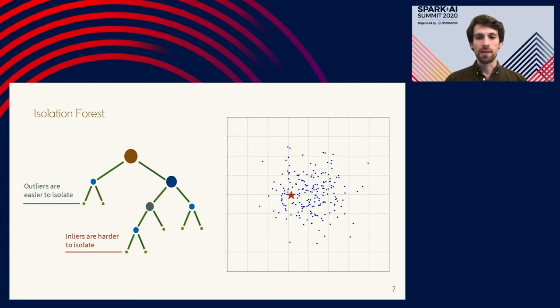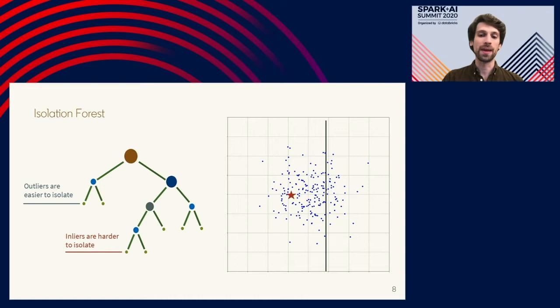So the plot on the right shows a toy example of a two-dimensional feature space where one inlier data point is highlighted as the red star. If we were to apply the isolation forest to this feature space, it would look something like this. We'd first select a feature at random, in this case it happened to be the X, and a random split value.